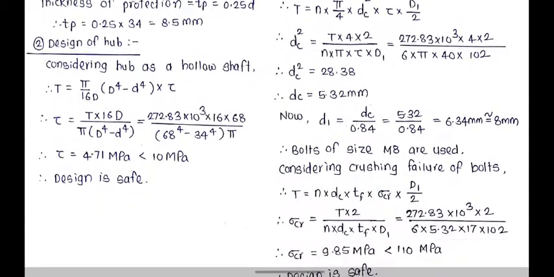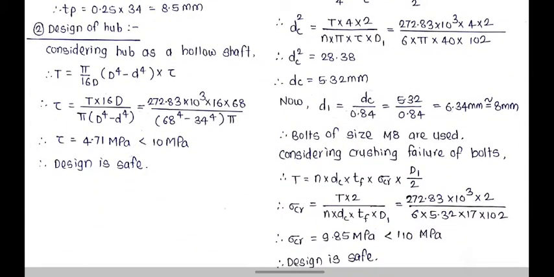So, second step is design of hub. Generally hub is designed by considering it as a hollow shaft. Therefore, torque transmitted by the hollow shaft is given by the equation T is equal to pi by 16 times capital D raised 4 minus small d raised 4 multiplied by tau. From this equation the induced shear stress in the hub is checked.